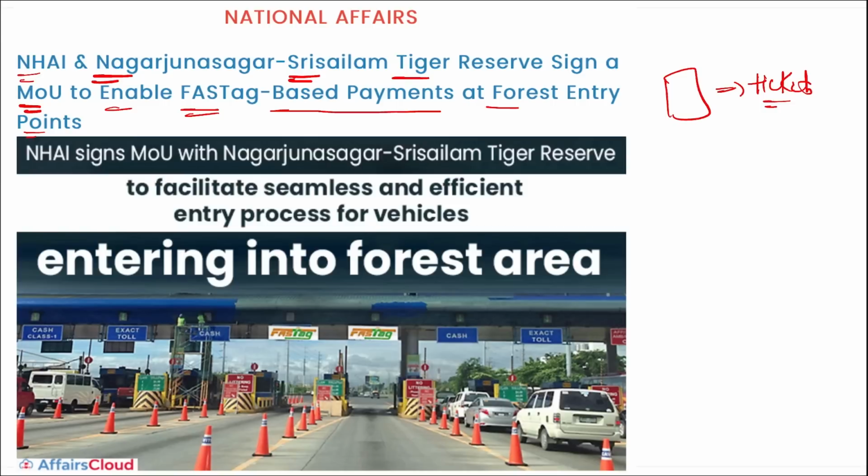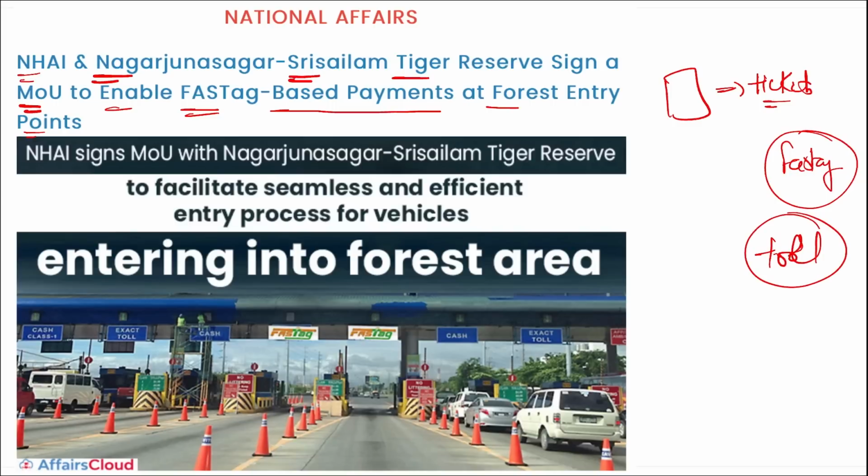Similar to FASTag, whenever you pass a toll, earlier you used to physically pay the money, but now, with the help of a barcode on your vehicle, it automatically detects it and deducts money from whatever account it is connected to.